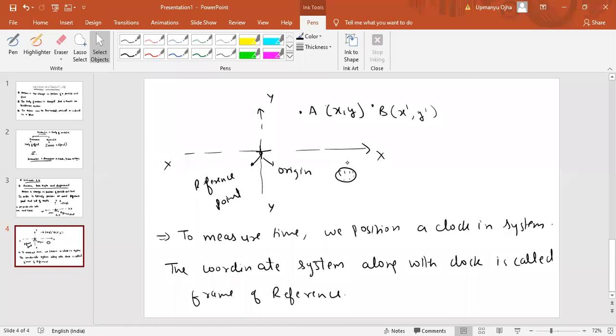So if we have the clock and the particle position changes from A to B, we can measure the motion of the particle.